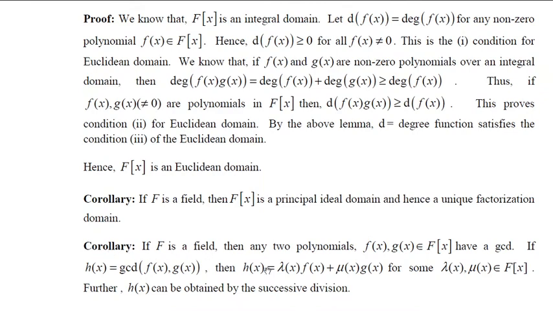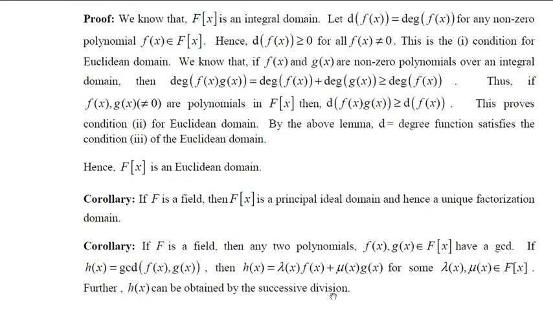If F is a field, then any two polynomials f(x) and g(x) have a GCD. Say, if h(x) is the GCD of these two, then h(x) can be written as a linear combination of these two, for some polynomials lambda(x) and mu(x) belonging to F[x]. Further, h(x) can be obtained by successive division.